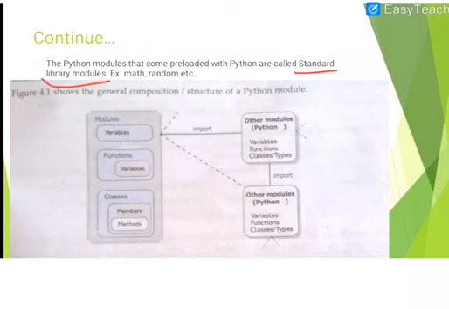Standard library modules: the Python modules that come preloaded with Python. We make our own modules, our own .py files, but the modules that come preloaded with Python are called standard library modules. Example: math, random, etc.